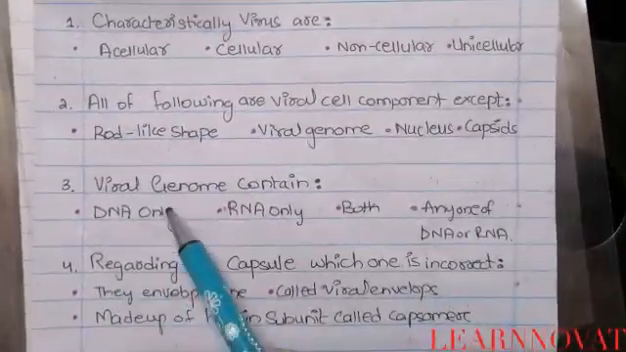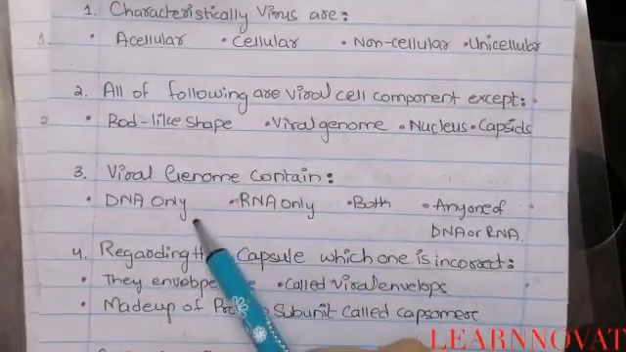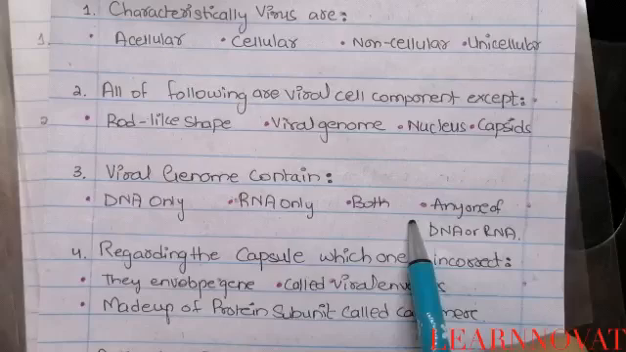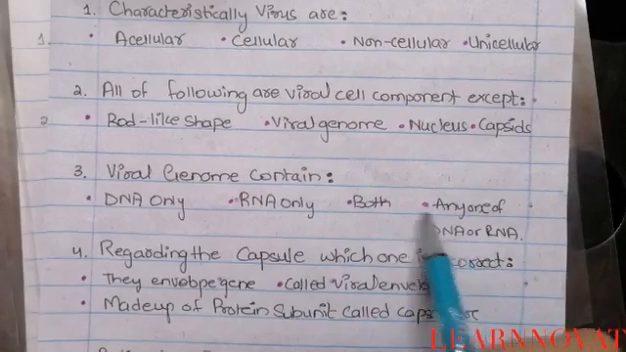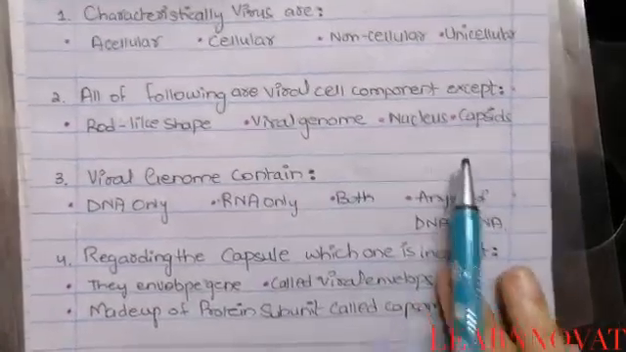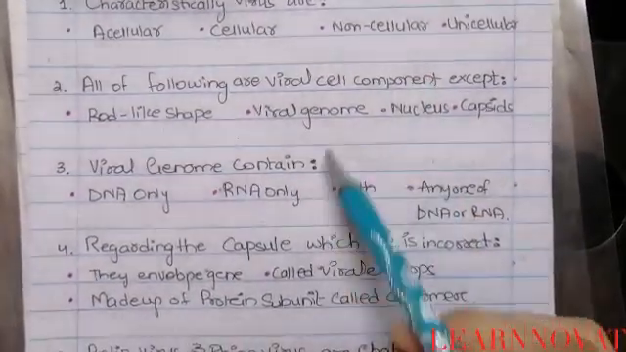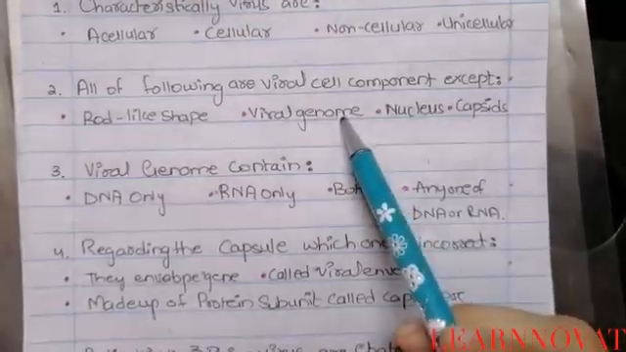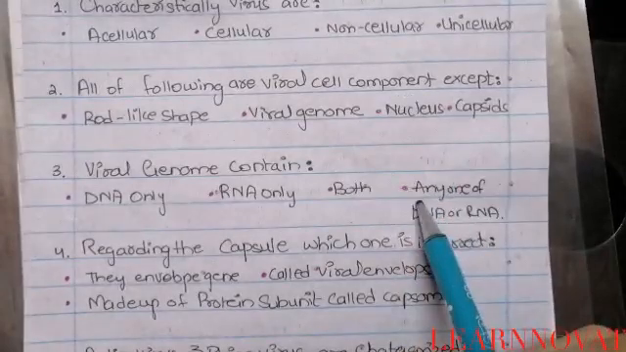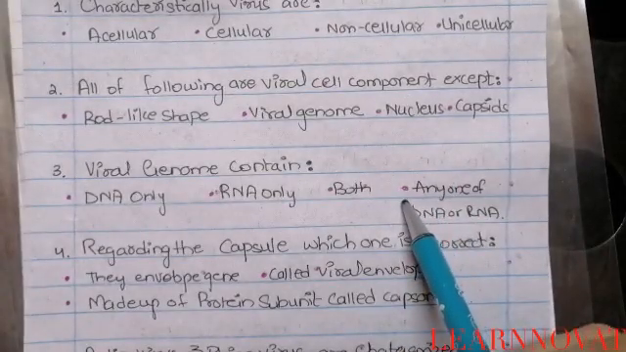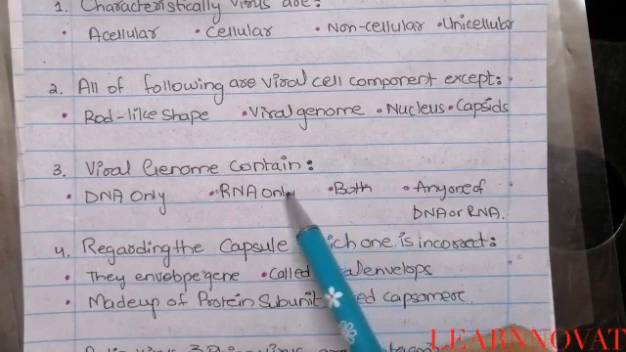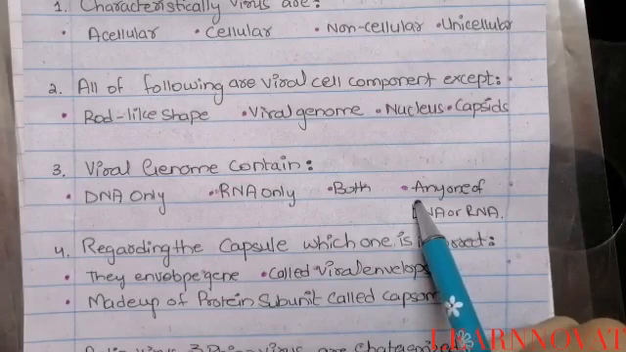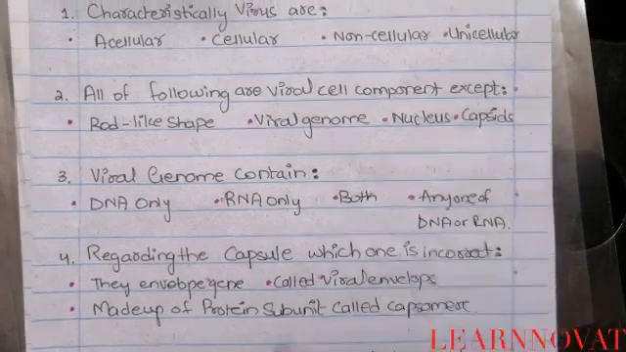Question number 3 says viral genome contains A, DNA only, B, RNA only, C, both, and D, any one, either DNA or RNA. We have discussed that the virus is non-cellular, but it contains genetic material. So the genome of the virus contains either DNA or RNA, that is option D. It does not contain only DNA, it does not contain only RNA, it can contain either of them. So viruses can be classified into RNA viruses and DNA viruses.